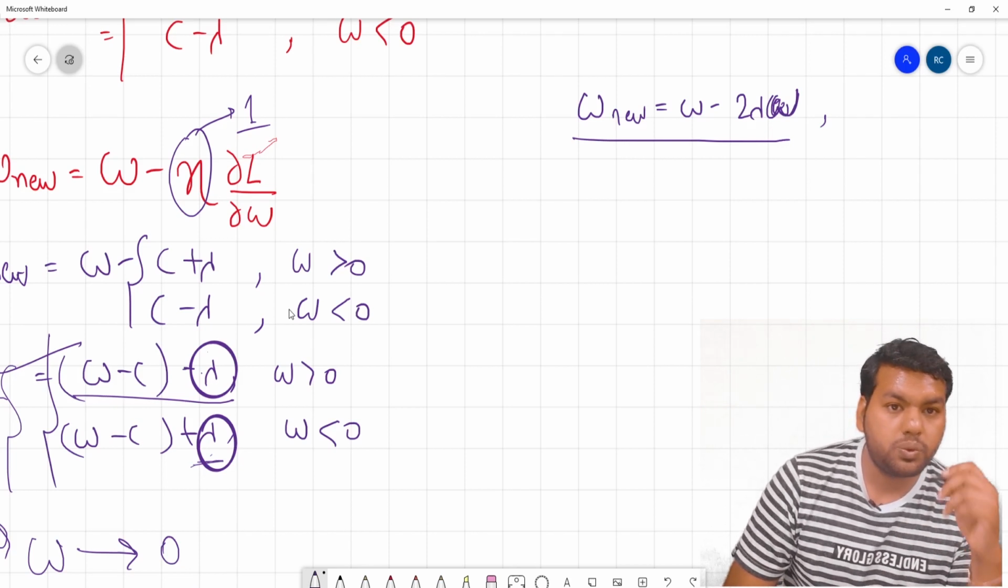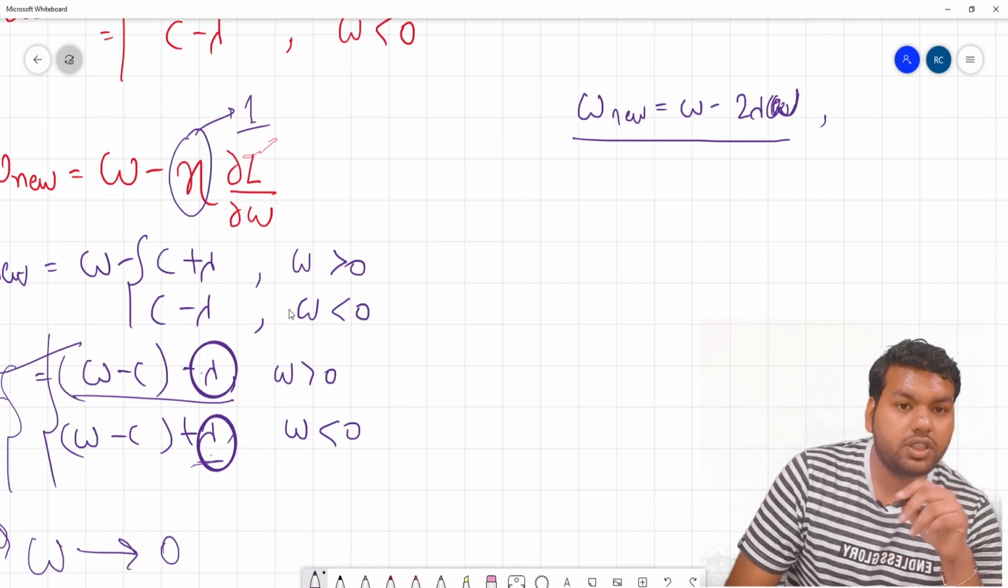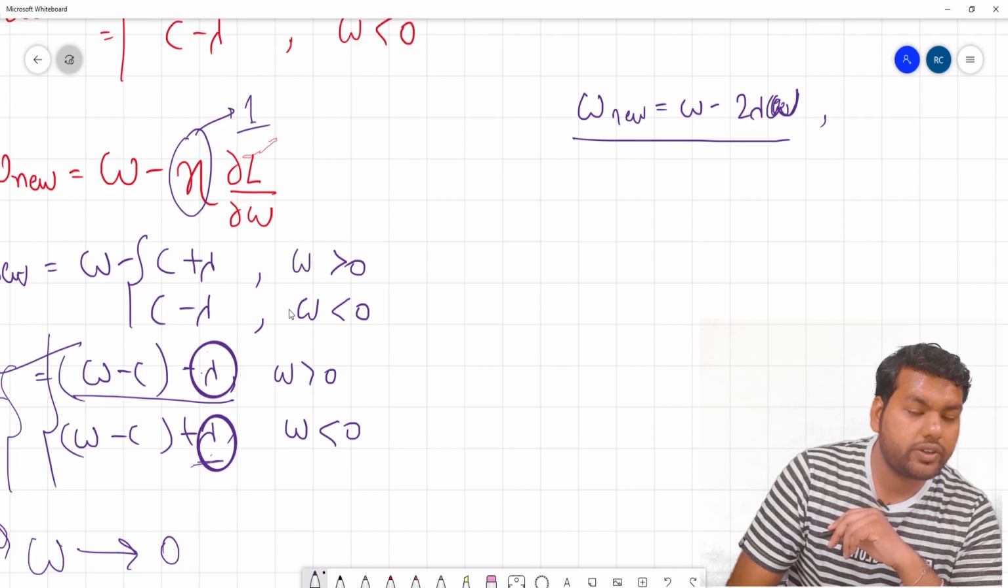So this is one follow-up question which can come from the L1 and L2 regularization difference.